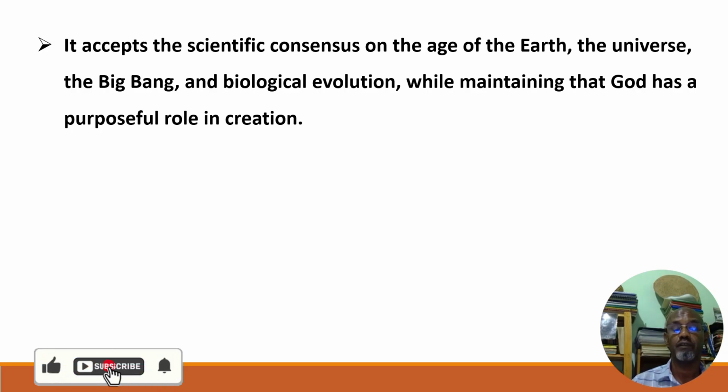The old earth theory has many versions, like the old age and gap creationism, and the others are theistic evolution, and intelligent design is also there. One last theory from special creation is the intelligent design theory. We shall come to that.